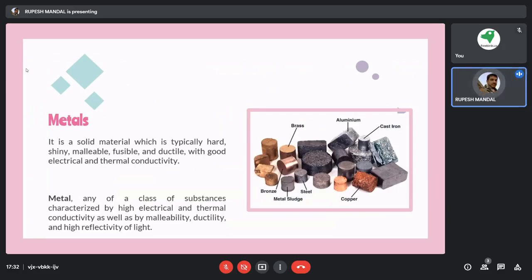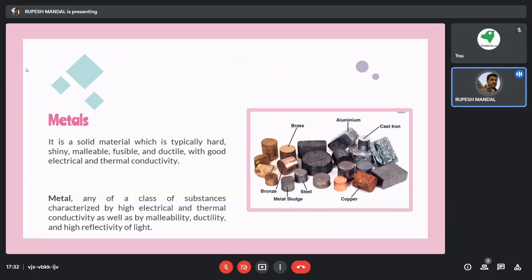In nature and in common things, we have a lot of these kinds of metal substances available. For example, we have iron, the best known metal, then we have copper, bronze, aluminium and gold. There are a lot of these sorts of metals available in nature, and we are using all of them in our day-to-day life. Now, how exactly are these metals different from non-metals?